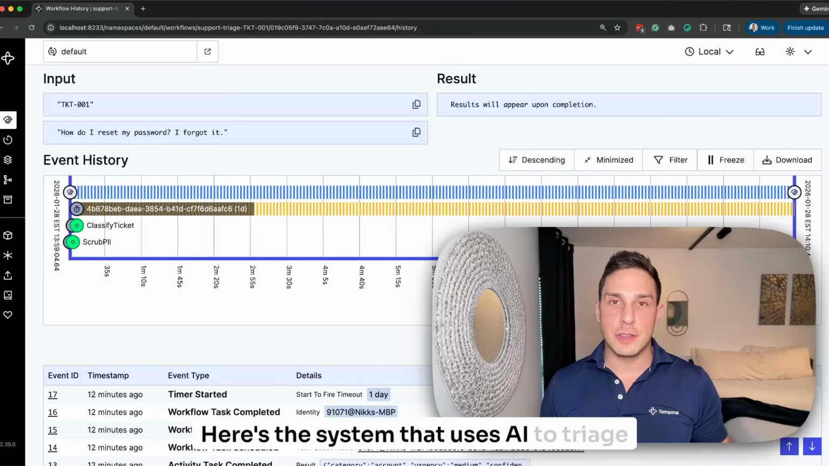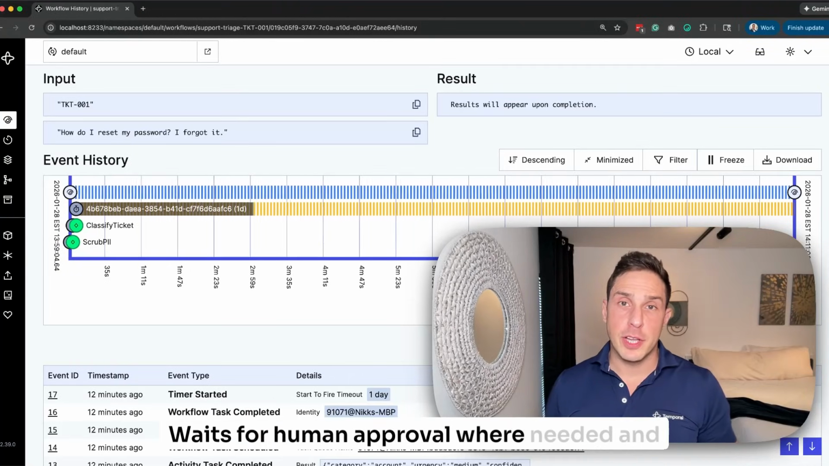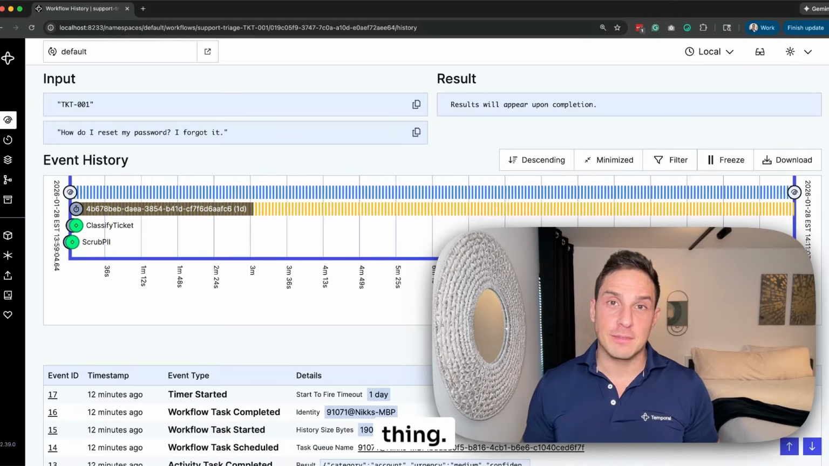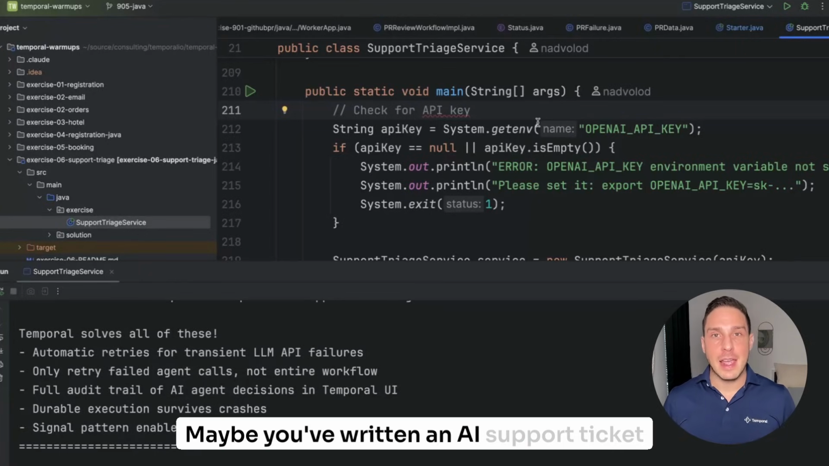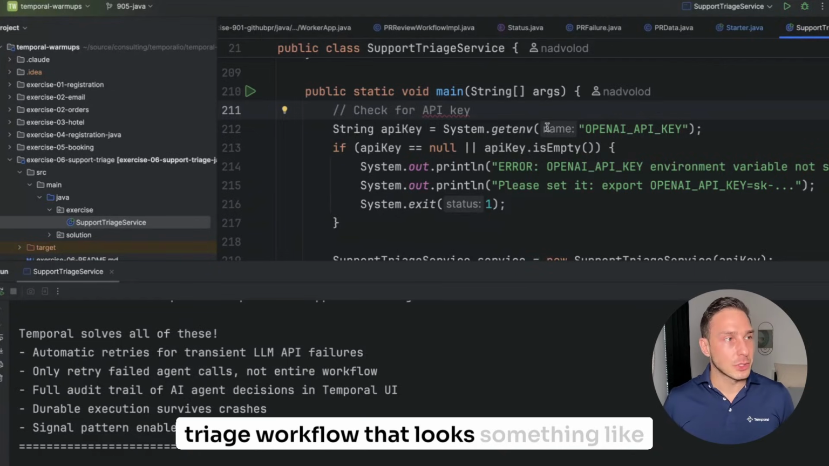Here's a system that uses AI to triage support tickets, waits for human approval where needed, and survives a server crash without losing a thing. In the next 15 minutes, you'll see exactly how to build this with Temporal. Maybe you've written an AI support ticket triage workflow that looks something like this.